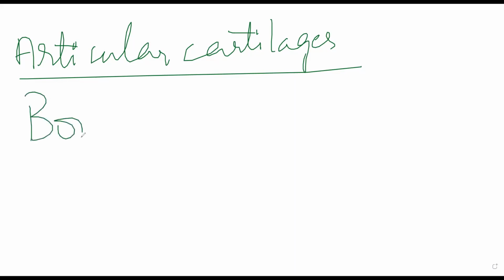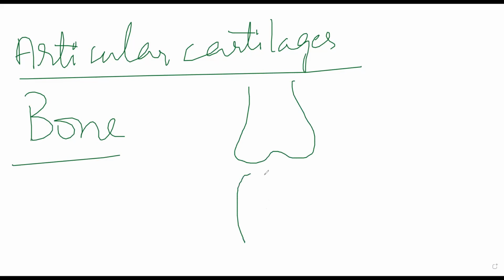Then there will be a few changes in the bone itself, because these bones are coming into contact with each other. What will happen is subchondral bone. So subchondral bone, the bone which is present under your cartilage. So let us suppose this is your joint essentially, and this is another part of your joint, consider it a knee joint. And let us suppose I make a thin layer of cartilage. Let us suppose your cartilage is purple in color. So subchondral means this layer under the cartilage, that layer will start appearing like polished ivory.